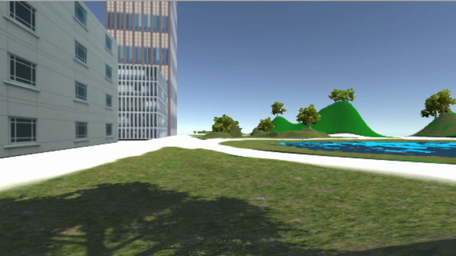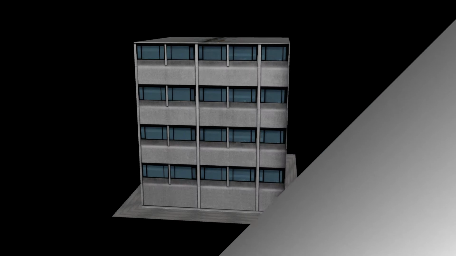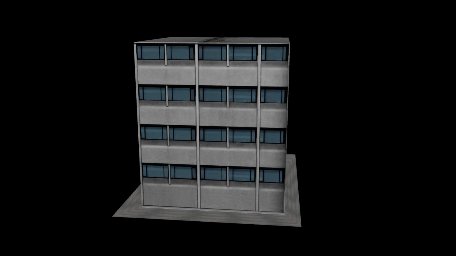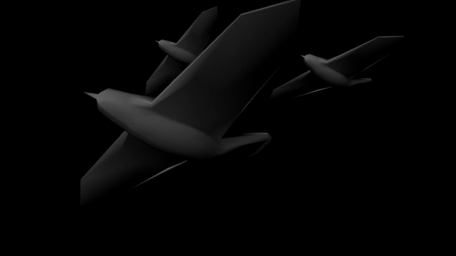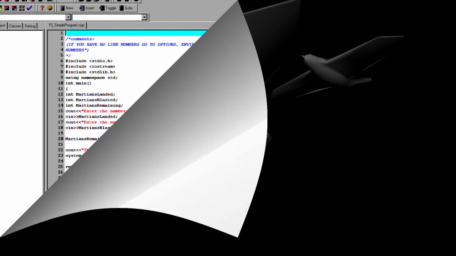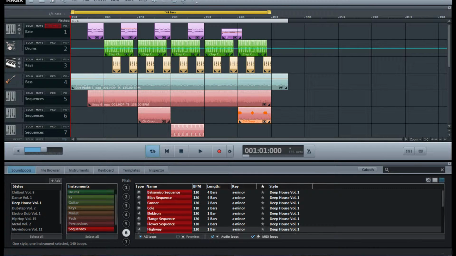Next, we created environments for the game that we chose, which was It's Me, Bird. Then we created game objects for the game environment in Maya. Next, we created a t-shirt design for a t-shirt contest for our academy. And we modeled a character for the Bird project. We then worked on our C++ again for a while and created music for our Bird game using Magix.